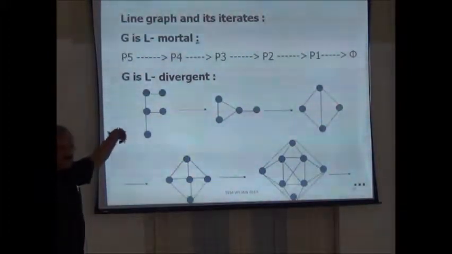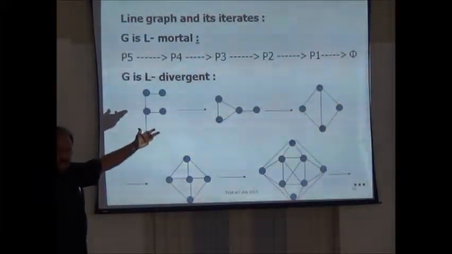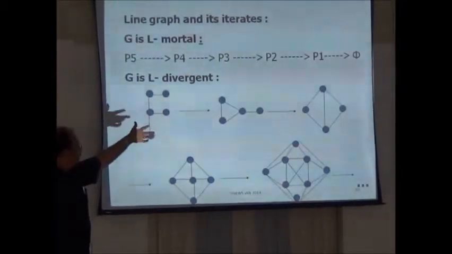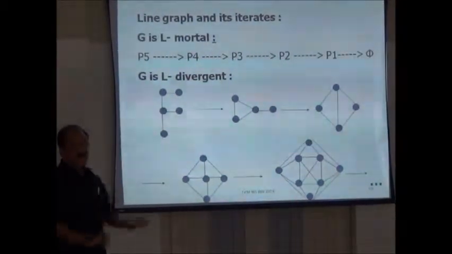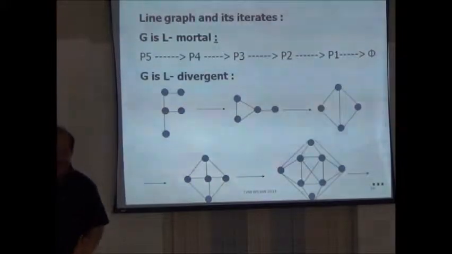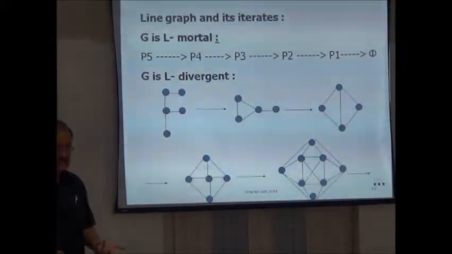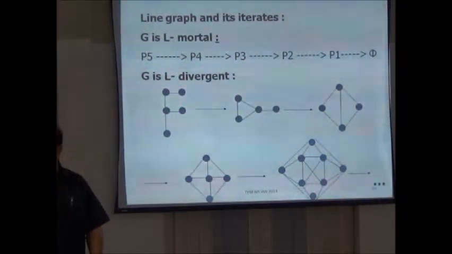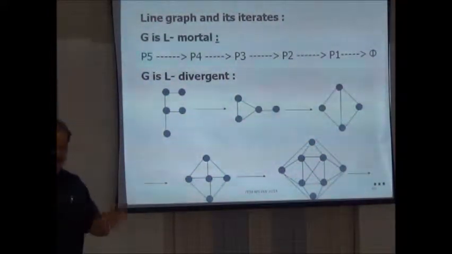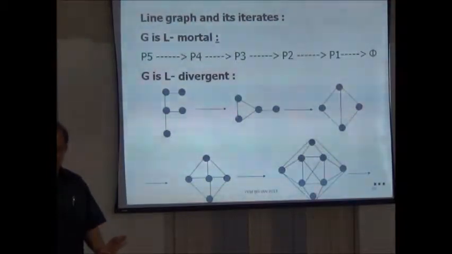The line graph of P5 is P4. It's very easy, isn't it? The line graph of P4 is P3, of P3 is P2, of P2 is P1, and it dies. So the line graph operator is mortal when you take the class of paths. If you take a path on n vertices, the line graph of Pn is Pn minus 1, the line graph of Pn minus 1 is Pn minus 2. So finally after n steps it is going to die.